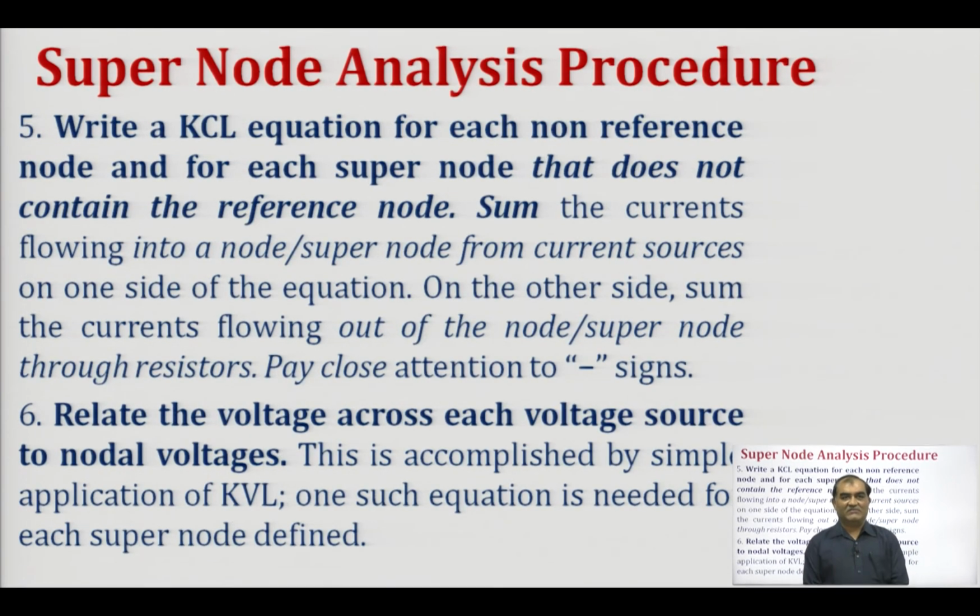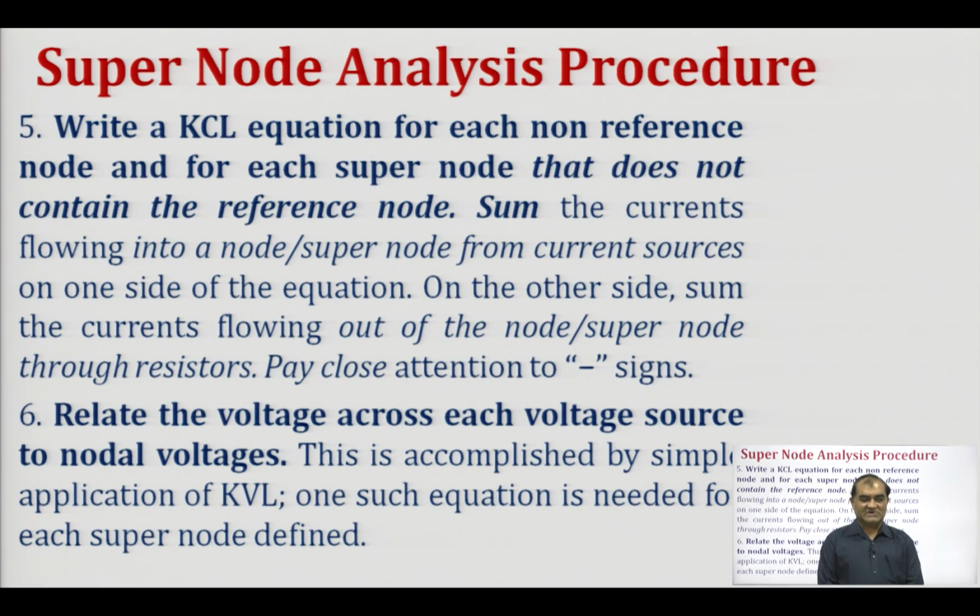Then we have to write KCL for each non-reference node and for each supernode that does not contain the reference node. So, the next step is we have to write down the KCL, Kirchhoff's current law. We have to apply Kirchhoff's current law at each non-reference node and at each supernode which does not contain the reference node.